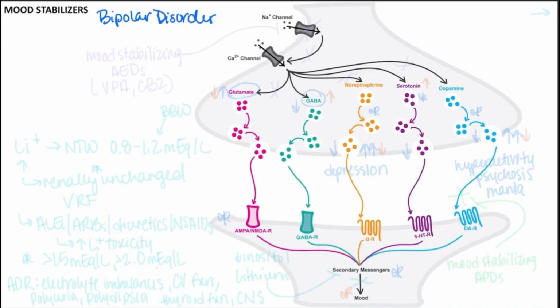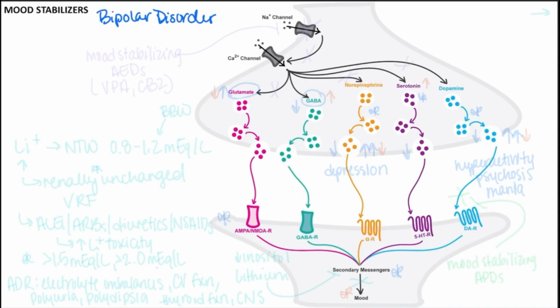Now, like some of the other conditions we have discussed in this block, the exact pathophys that leads to bipolar disorder is unclear, but there are a number of theories out there, and many revolve around neurotransmitter imbalances, as you might expect with conditions that are defined by manic, hypomanic, depressive, or mixed episodes.